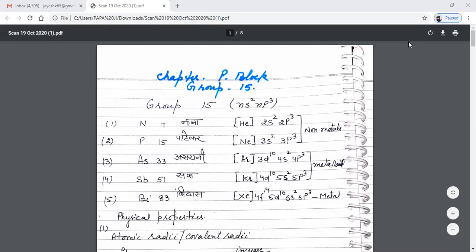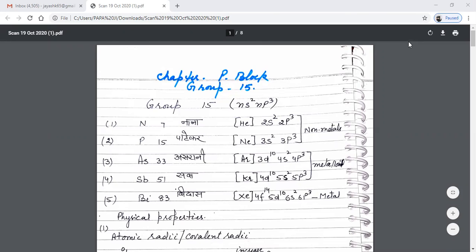Group 13 is known as boron family, group 14 carbon family, group 15 nitrogen family, group 16 oxygen family, group 17 halogen family, and group 18 is noble gases. P block elements are also known as representative elements. And in class 11th, you have already studied about group 13 and group 14 elements. And today in class 12th, we shall be studying about group 15 elements, that is nitrogen family.